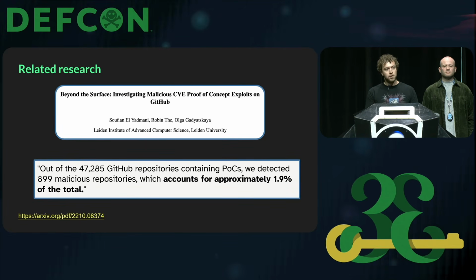And finally, this one is from the University of Leiden in the Netherlands, and they specifically look at POCs, so GitHub repositories called POC-CVE-something, and they look at the content of the repositories. They found that almost 2% of these POCs were malicious or backdoored.